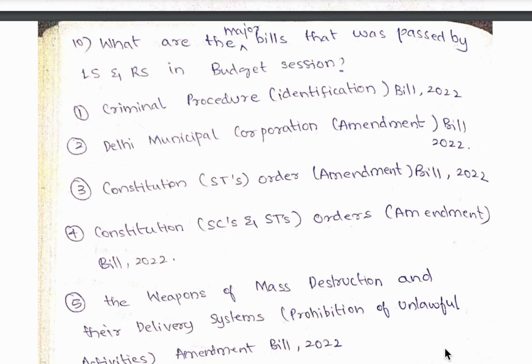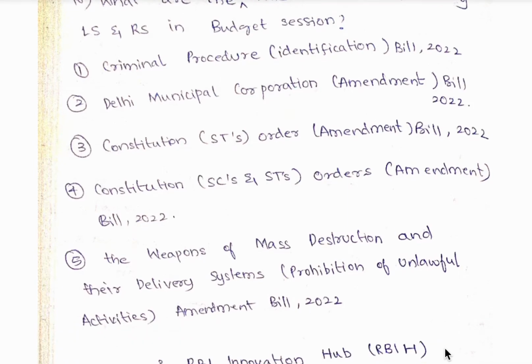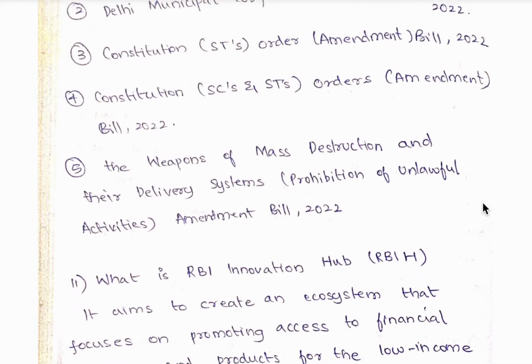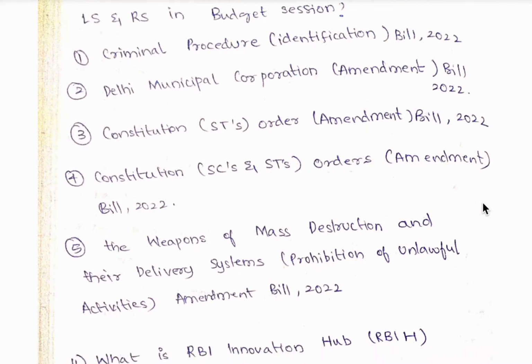Third is Constitution Scheduled Tribes Order Amendment Bill 2022. Fourth is Constitution Scheduled Castes and Scheduled Tribes Orders Amendment Bill 2022, and the fifth one is the Weapons of Mass Destruction and Their Delivery Systems Prohibition of Unlawful Activities Amendment Bill 2022. These are the 5 major bills.